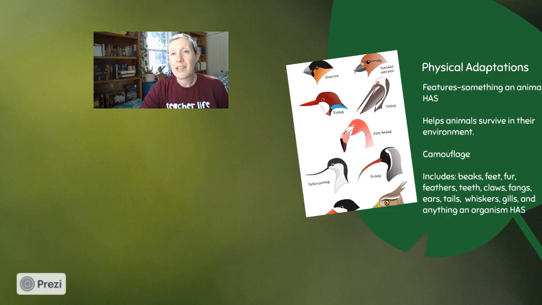Physical adaptations also include beaks, feet, fur, feathers, teeth, claws, whiskers, tails, ears, gills, anything an organism has. We can tell a lot about animals just by their physical adaptations, like bird beaks. We can tell what birds eat just by the shape of their beaks. It's amazing.